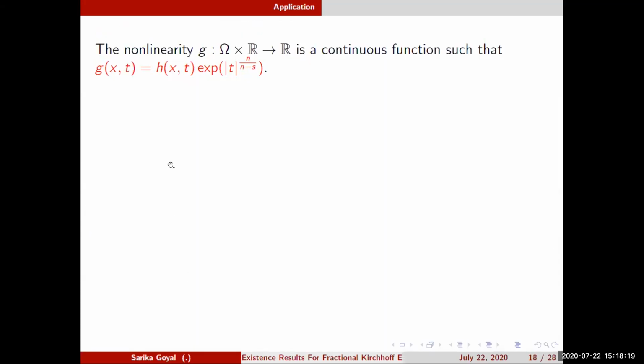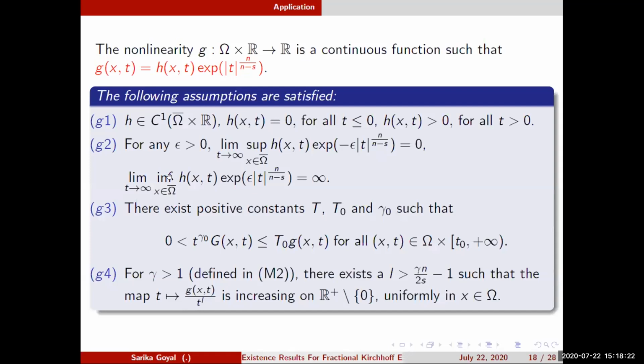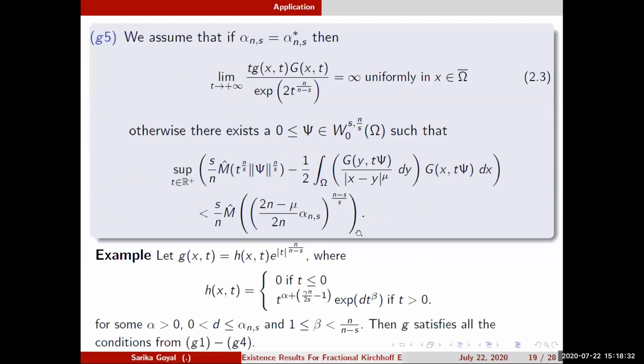Similarly, the nonlinearity g satisfies some assumptions, which are given by G1, G2, G3, G4 and G5. One example of this g is h(x,t) times e to the power |t|^(n/(n-s)), where h(x,t) is 0 if t is less than or equal to 0, and t to the power alpha plus gamma n by 2s minus 1, times exponential of d t^beta, if t is positive, for some alpha and d lying between 0 and alpha_ns, and beta lying between 1 and n/(n-s). One can easily see that this g verifies all the conditions.